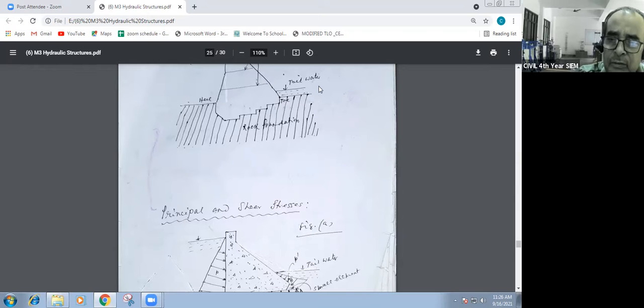Sometimes you have to construct a small dam, a small barrier, up to a small height, so that a water pool is there. Otherwise, just conceive that whenever the water is released, it will not be held over here. You cannot create any pool. There will be no tailwater level, because the water will flow away downstream through the spillway. To give a tailwater, you have to construct a small dam further downstream, so that the tailwater level can be maintained. It is called a water pool.